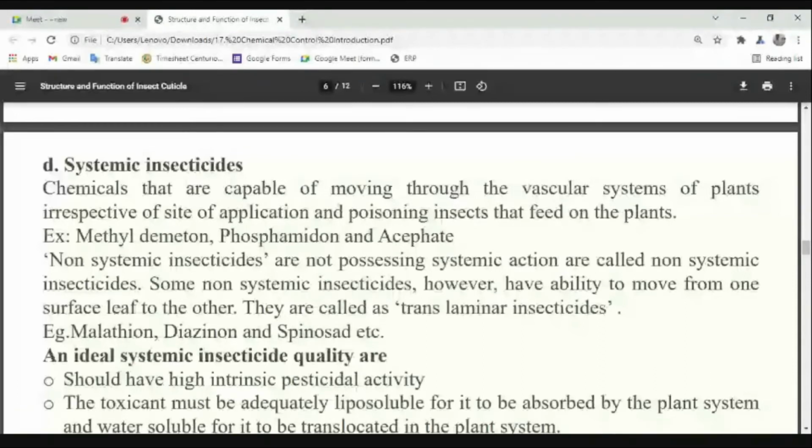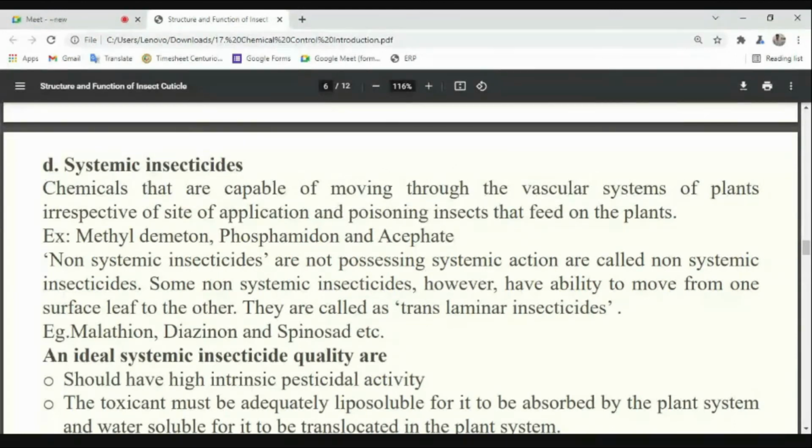What is the systemic one? Wherever you apply the insecticide, wherever the pest goes, they will be killed. Irrespective of the site of application, the insecticide will enter the plant and be circulated throughout the plant in the vascular system, and wherever the pest goes, including the fruits, the pest will be killed. The pest will ingest the insecticide and die. Understood? What is systemic insecticide? Yes or no?